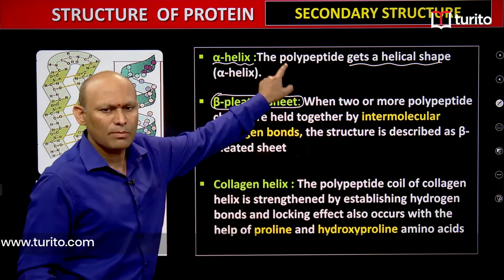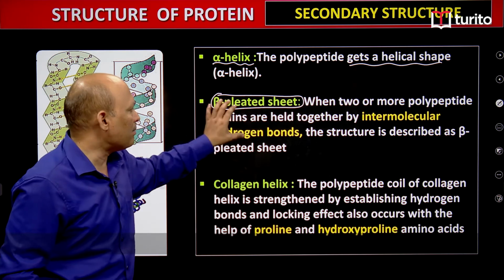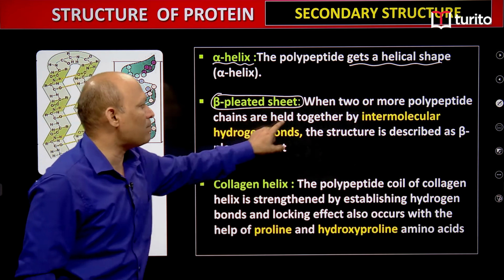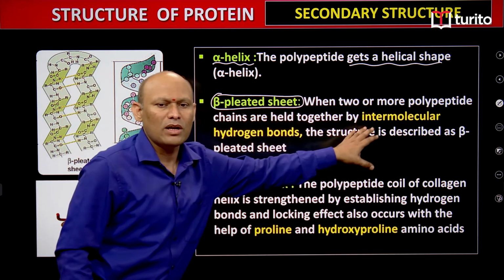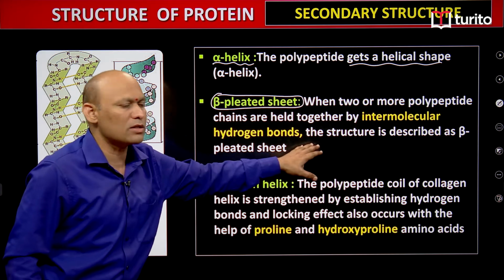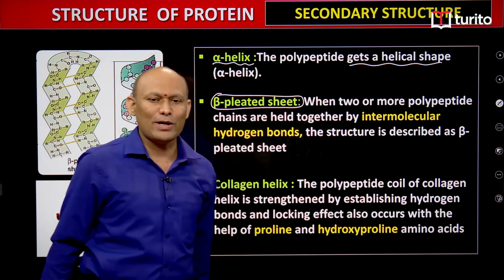In alpha helix, the polypeptide gets a helical shape. In beta pleated sheet, 2 or more polypeptide chains are held in position by intermolecular hydrogen bonds, and this kind of structure is known as beta pleated sheet, students. This is very important, you need to remember.